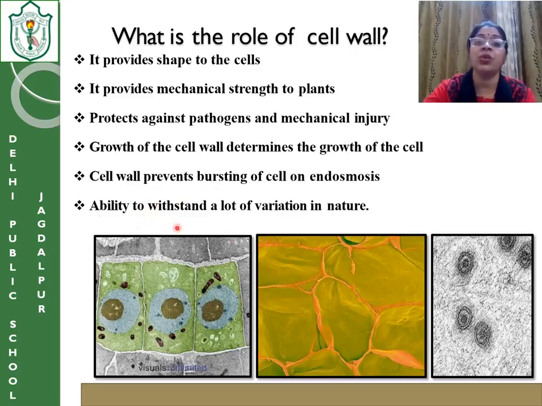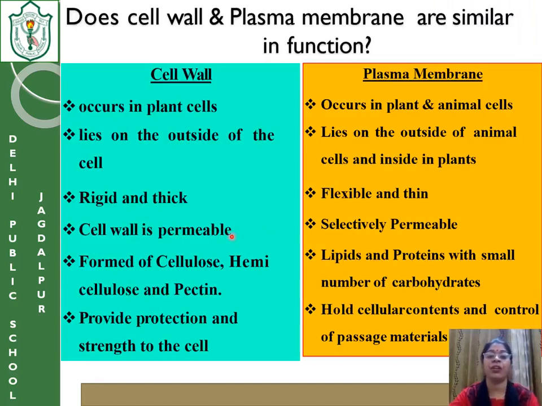Next is the ability to withstand a lot of variation in nature. Different natural changes take place around, but because of the rigid cell wall, the plant doesn't get affected. Fungus cell does not get affected. Now, to brief the difference between the plasma membrane and the cell wall: the cell wall occurs in plant cell, fungus, bacteria. The cell membrane occurs in plant and animal cell both. All the cells which have a cell wall will also have the cell membrane. It lies on the outside of the cell.